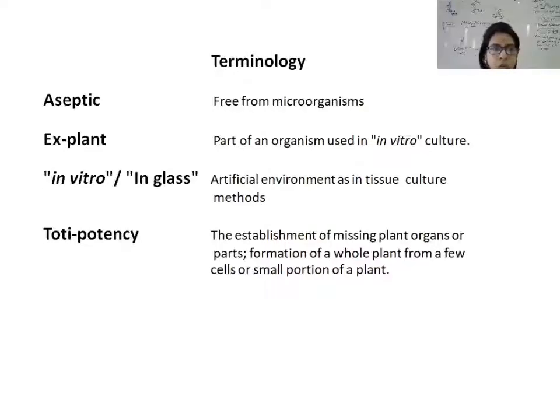Before going into detail about the topic, I would like to discuss a few terms. One of them is aseptic. What is the meaning of the word aseptic? Aseptic means free from microorganisms. The second term is explant. Explant means the part of the plant which we are going to use for in vitro tissue culture technique. Now the next one: what is in vitro? In vitro means in glass, or you can say an artificial environment. And the next term is totipotency. Toti means total, potency means potential. Every single cell of the plant has the ability to regenerate into a complete plant, and this phenomenon is known as totipotency.